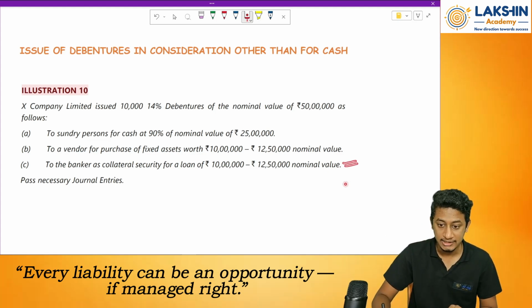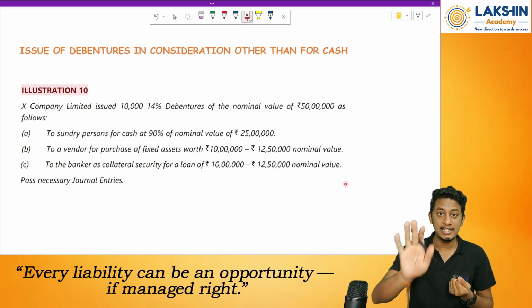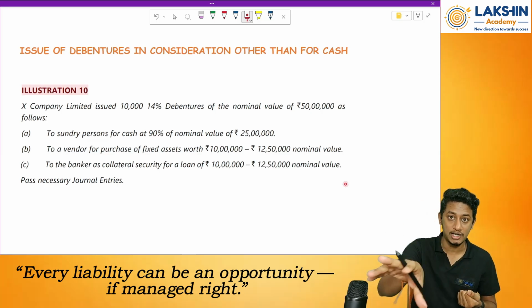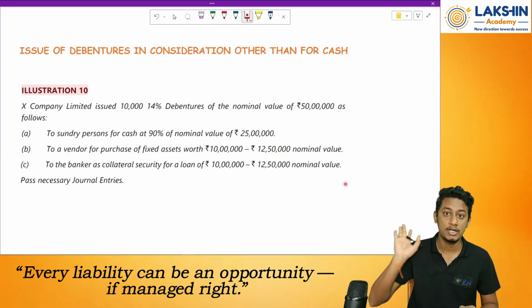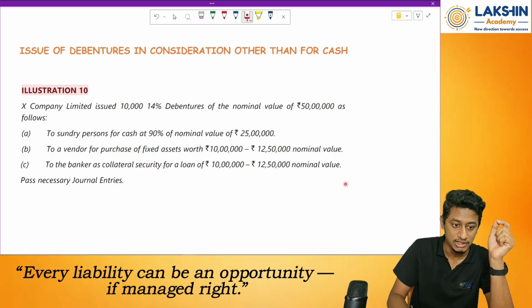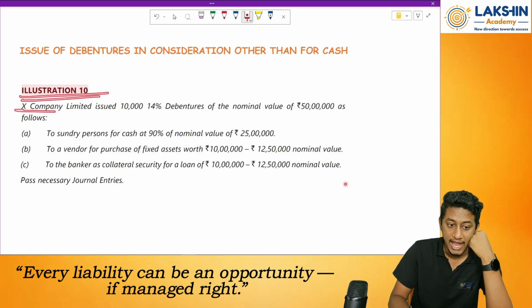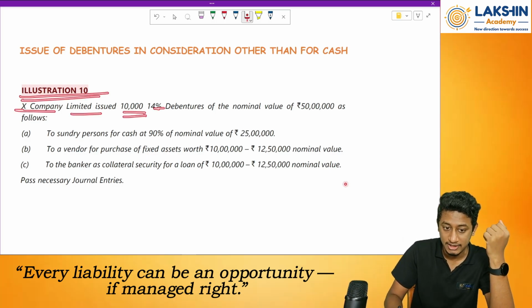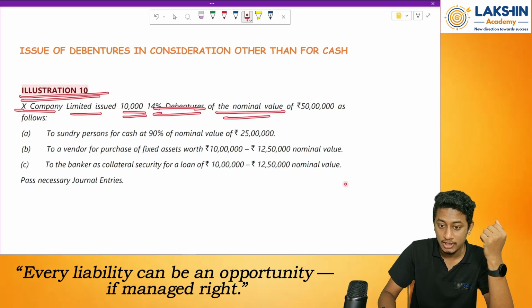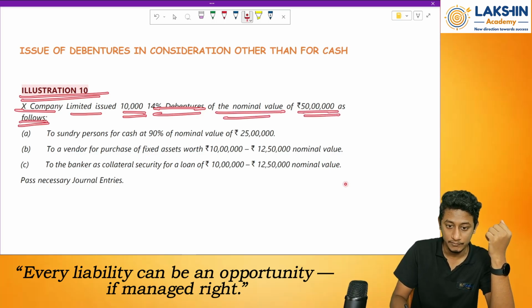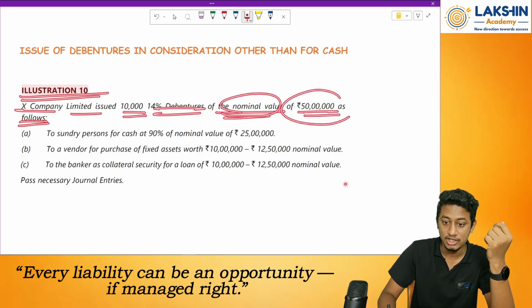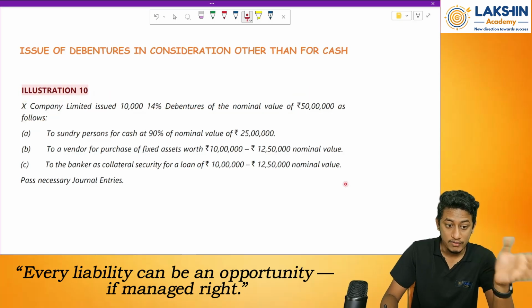And in the third case, I am taking a loan and telling them that I might issue you a collateral security as a debenture if I don't repay the loan. Clear? So let's look at the question. Illustration number 10. X company limited issued 10,000 debentures, 14% debentures of the nominal value 50 lakh rupees as follows. So nominal value of debentures issued is how much? Rupees 50 lakhs.